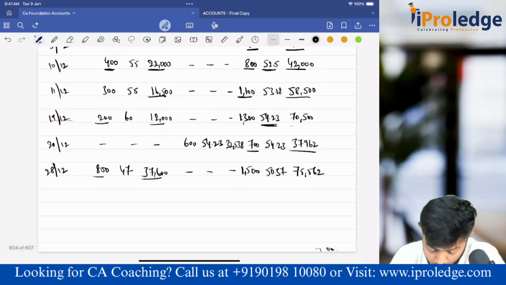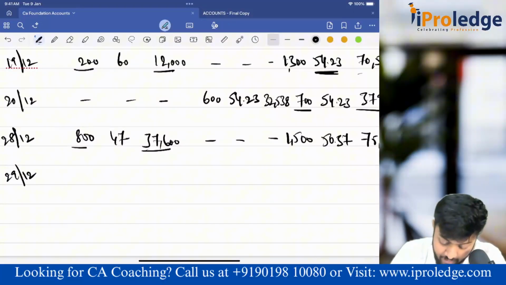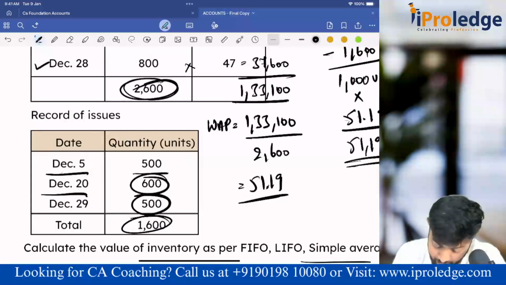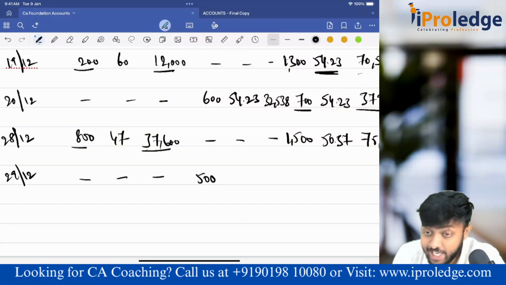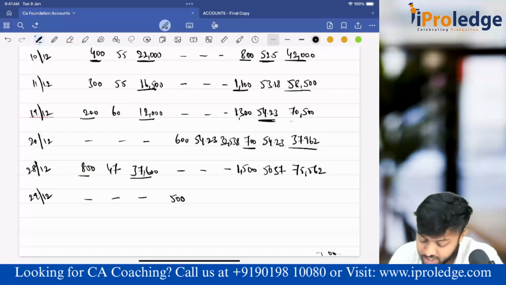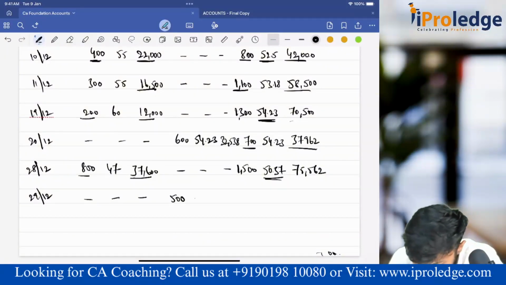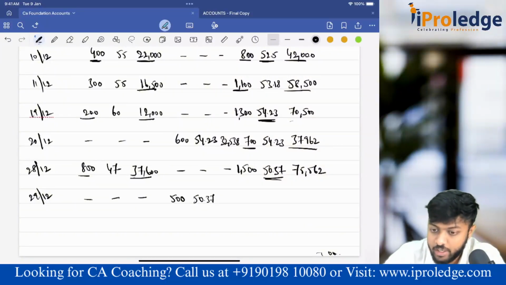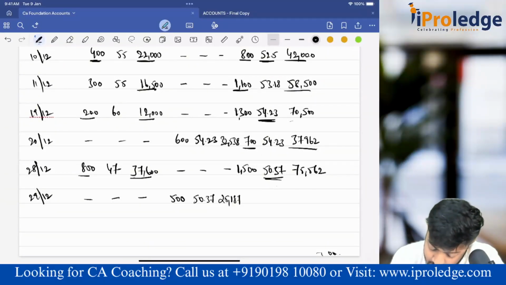Done. Now what has happened on 29th? One more issue has happened. On 29th, we have issued 500 units, so no receipt, 500 units at the latest available weighted average price. Which is the latest available weighted average price? It is 50.37. 500 into 50.37, so it is 25,187.